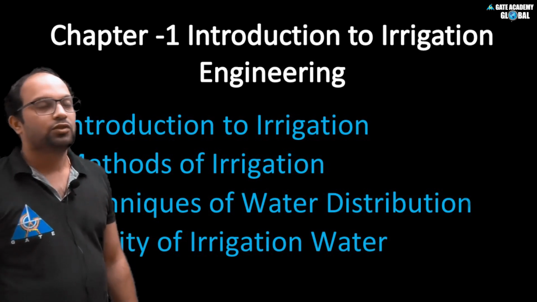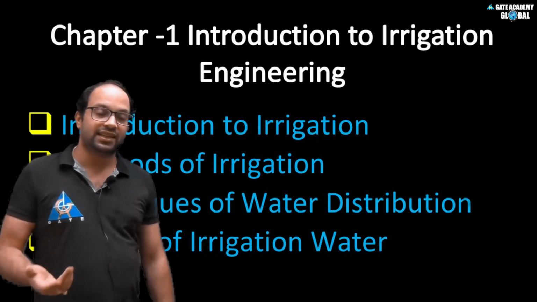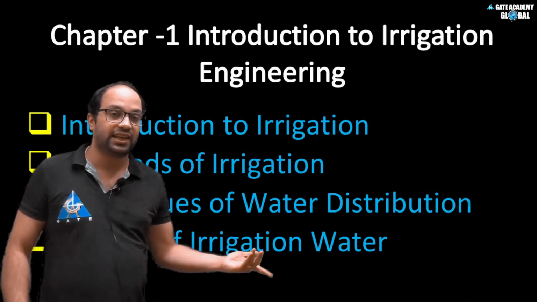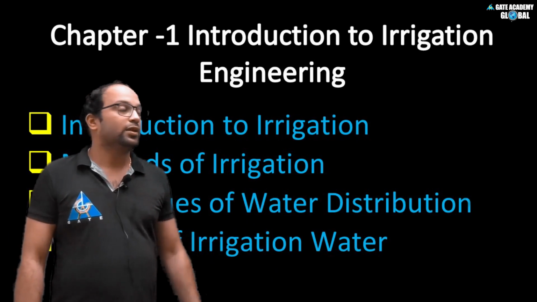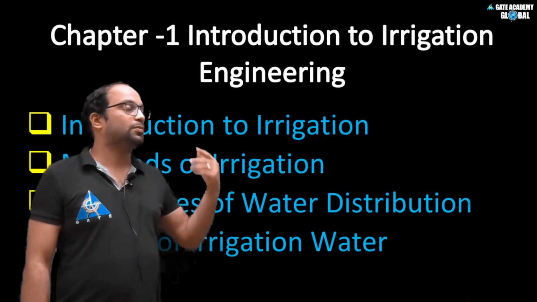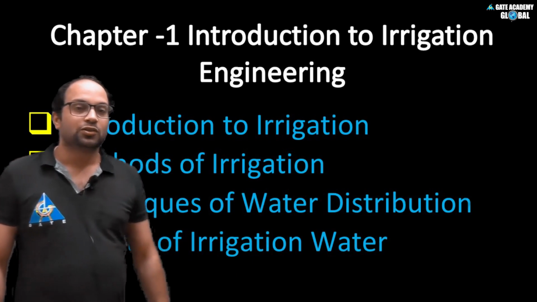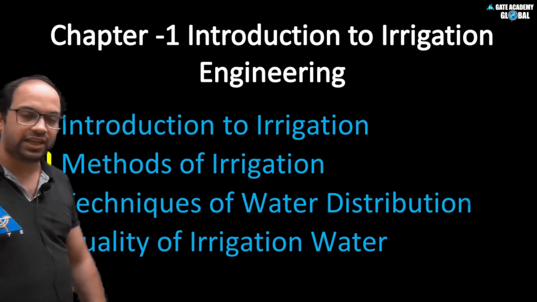Next we will see that there are various methods for supplying water to the field. We can use surface irrigation, subsurface irrigation, drip irrigation, and sprinkler irrigation also. That we will see in the methods of irrigation.